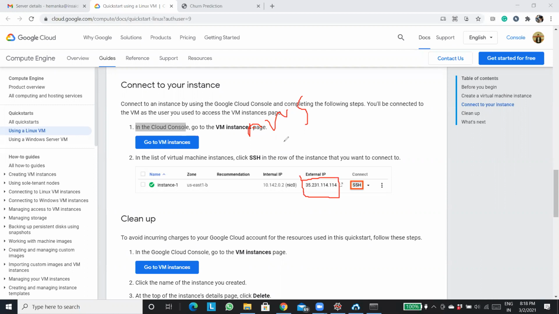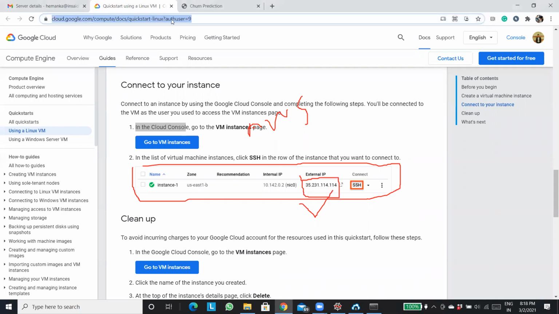Getting my point, guys? Any doubt? Once you turn it on, you'll get this particular thing where the IP is mentioned, right? I have my IP with me, so let's see how to access the server first. Guys, are you ready? Is there any doubt? I hope you have received the link. So I'll put it again. Keep this link in your bookmarks, and you can go through it to see how to create a server.